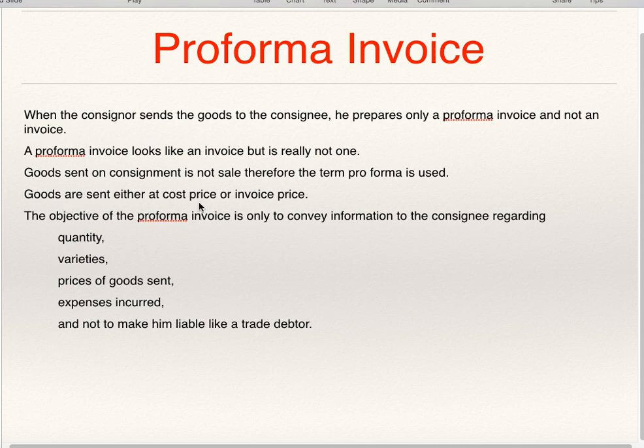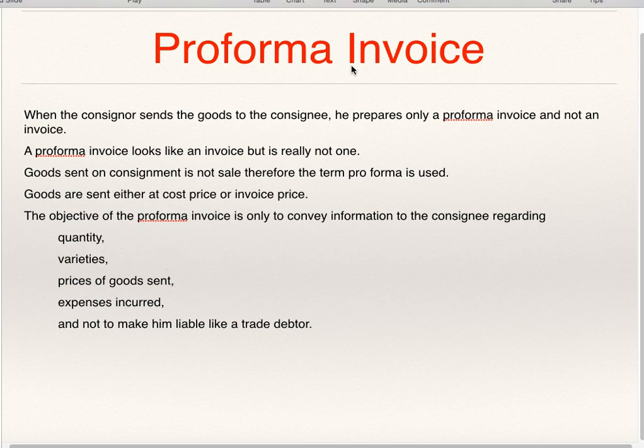Goods are sent either at cost price or invoice price. Invoice price is more than cost price. The objective of the pro forma invoice is only to convey information to the consignee regarding the quantity of goods sent, variety, the different types of goods sent, prices of goods sent, expenses incurred for sending the goods, and not to make him liable like a trade debtor.